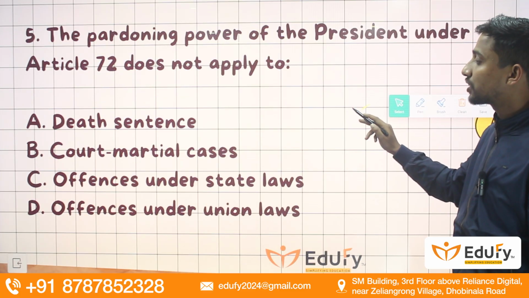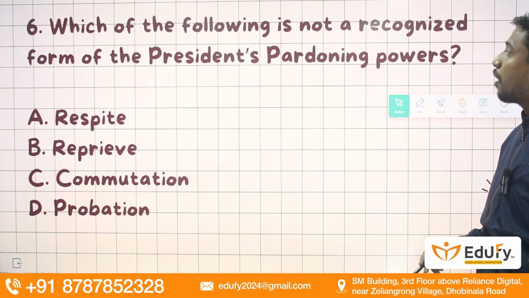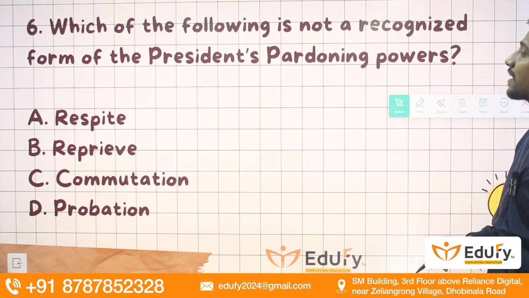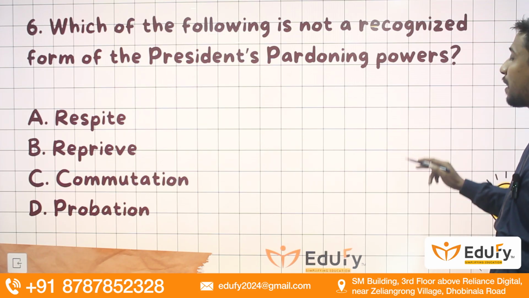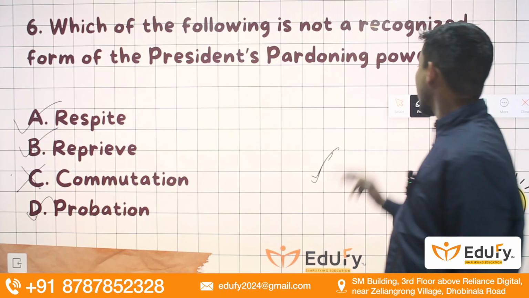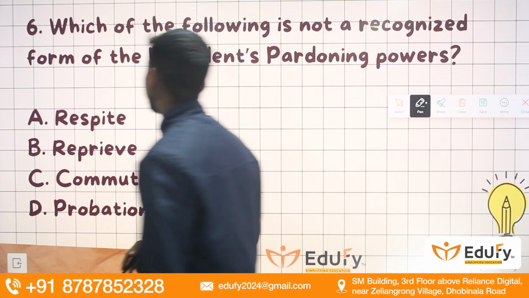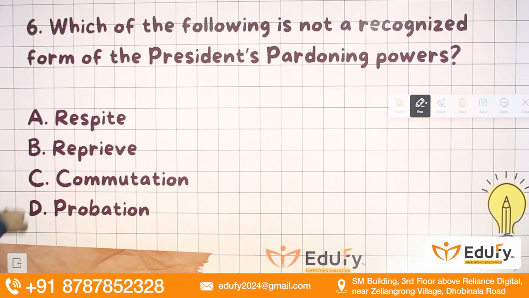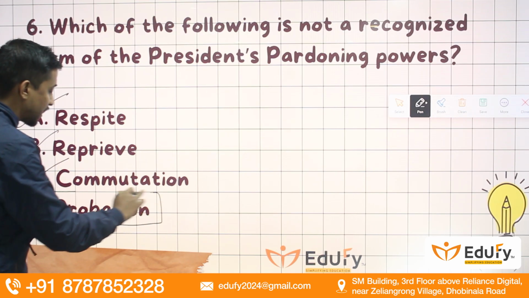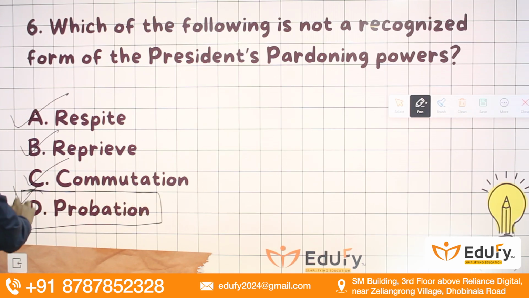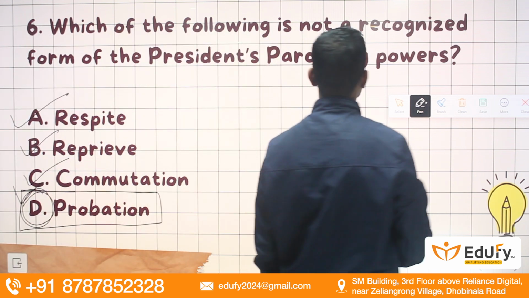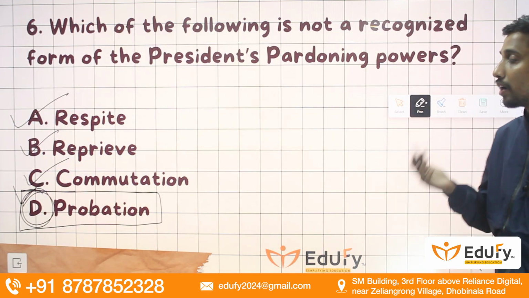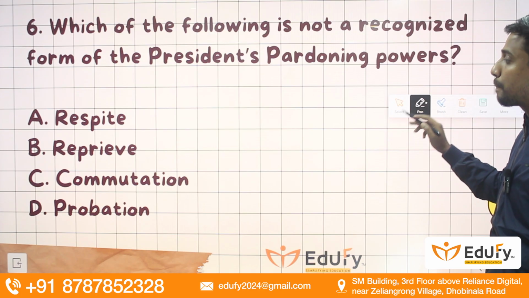Moving towards the next question, guys, we have here, which of the following is not a recognized form of the President's pardoning power? So we know the President has respite, reprieve, commutation. However, we do not have any pardoning power known as probation. So the correct option will be probation.